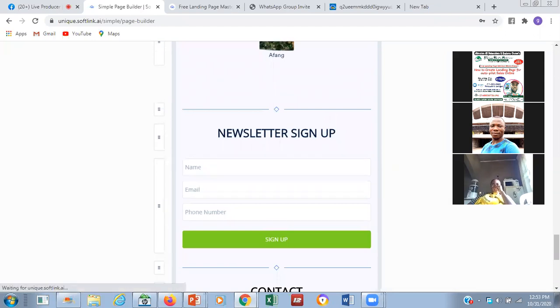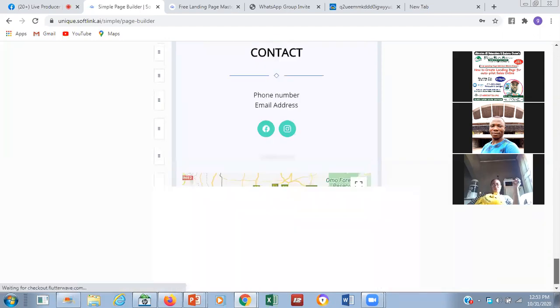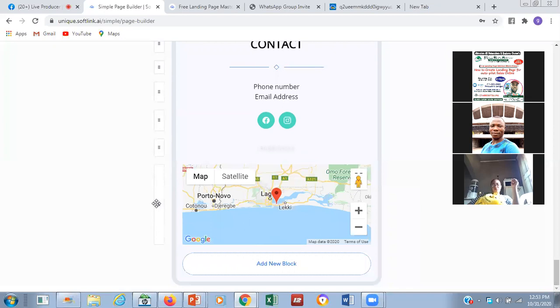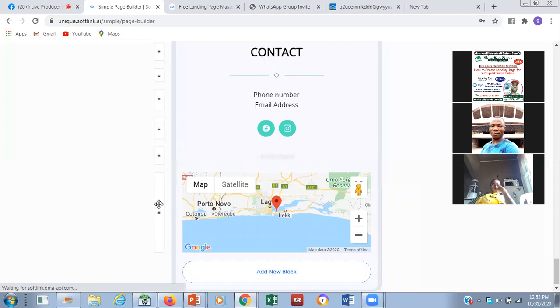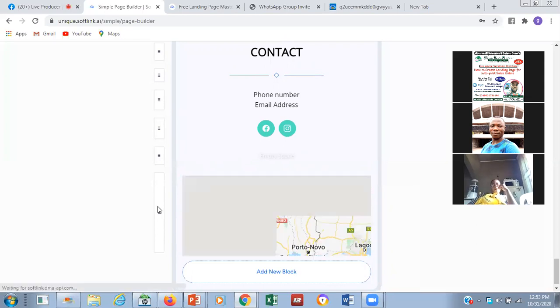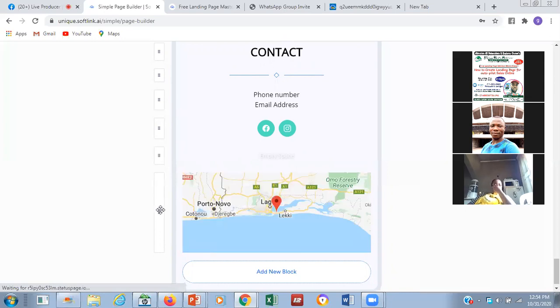Now, another thing I'm going to be treating here is how you can delete. Like this map site, you don't need it. Once you click on it, just click on this. You are not dragging it. Click on it and it will open that particular block. Once you click this side, it will open it, then you can actually delete it. I think the network is very slow, so bear with me for today.